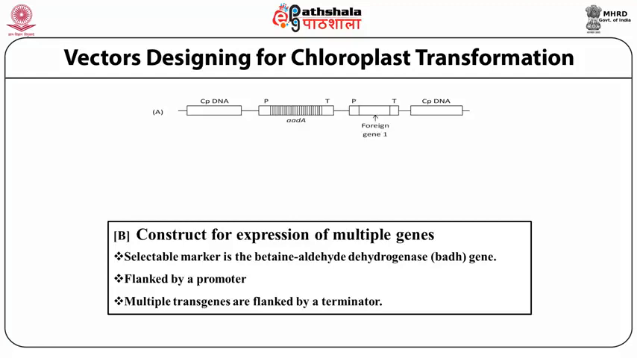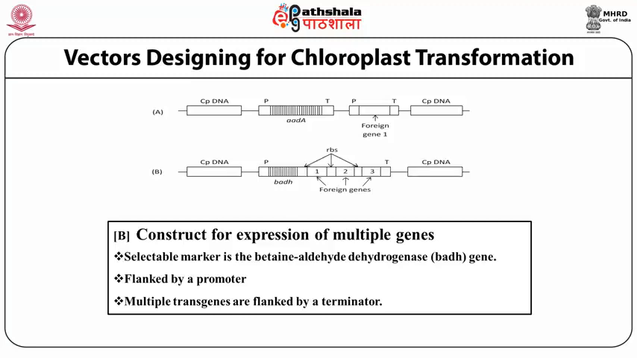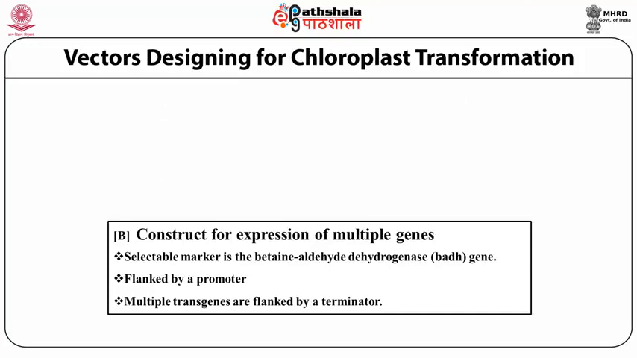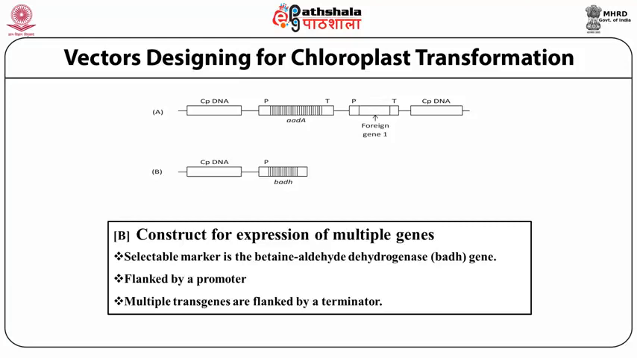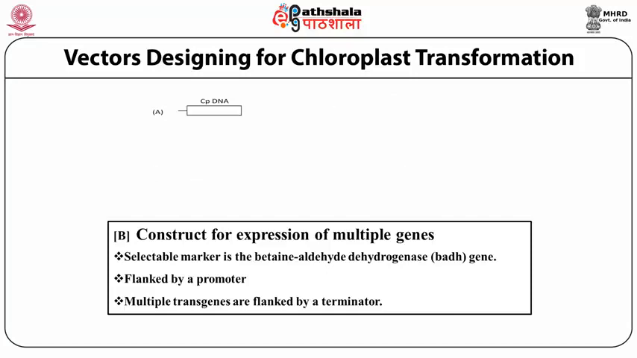Here at the flanking region, promoter and terminator regions are present, and the foreign genes which carry our desirable trait are inserted between the promoter and the terminator regions of the selectable marker, which is flanked by the DNA portion of the chloroplastic genome. Multiple transgenes are flanked by the terminator part of the DNA.